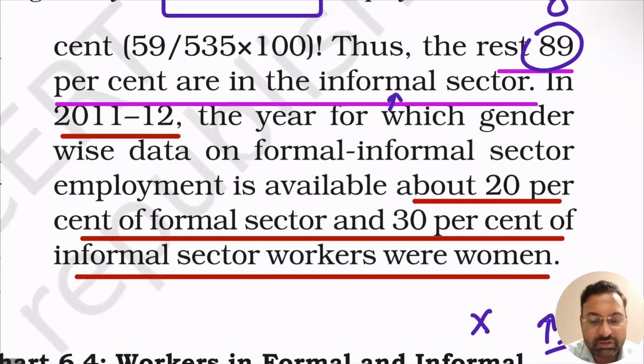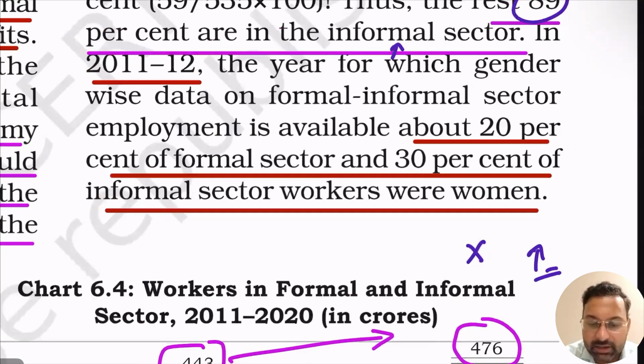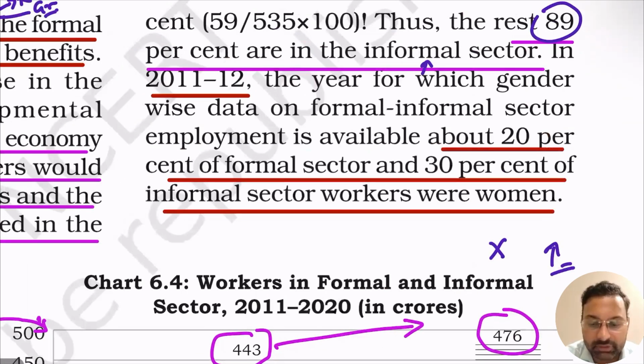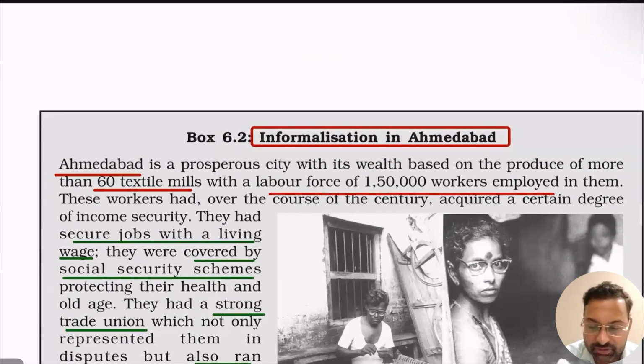And about 20% of the formal sector and 30% of informal sector workers were women, right? So women constitute only one fifth of the formal sector and approximately one third of the informal sector, right? So women are at the forefront of this problem of informalization of the workforce, right?